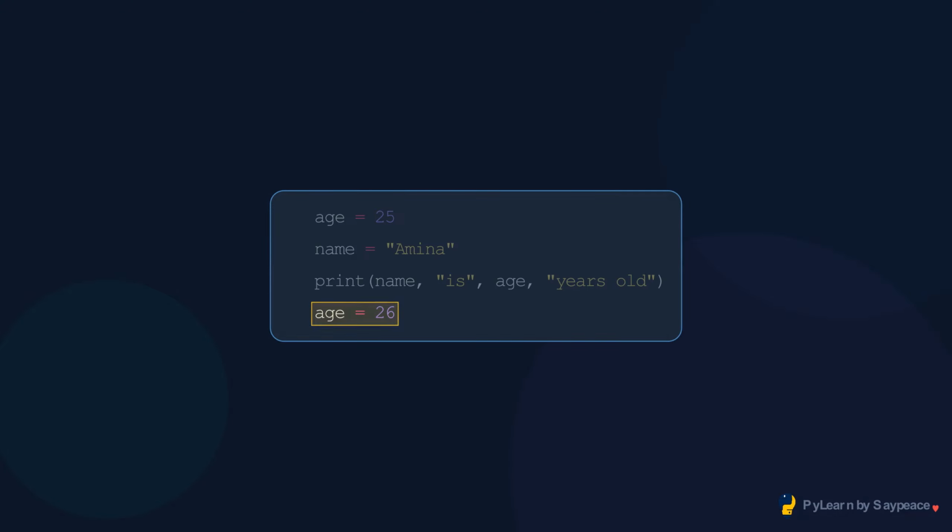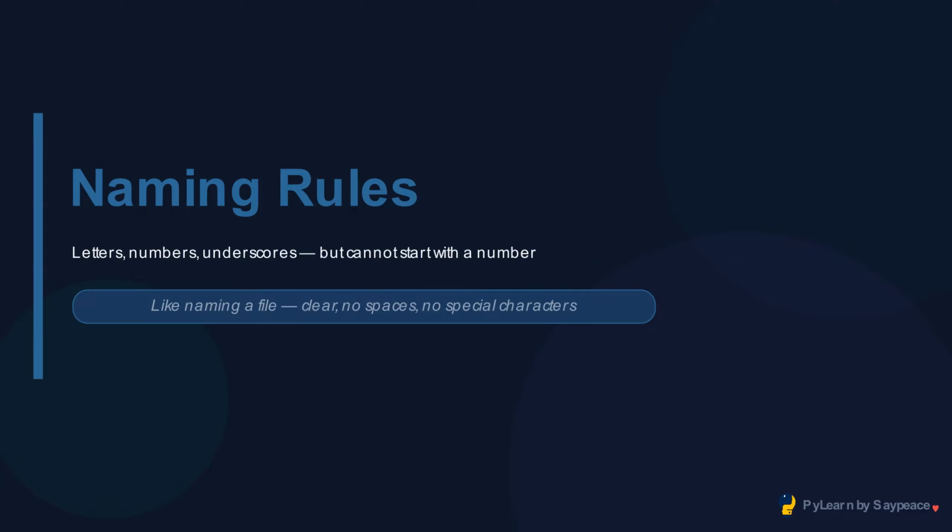Reassign any time. Age now holds 26, the old value is gone. That is why it is called a variable. Python enforces naming rules. Use letters, numbers, and underscores. Names cannot start with a digit. Use snake_case, words separated by underscores. That is the Python convention.